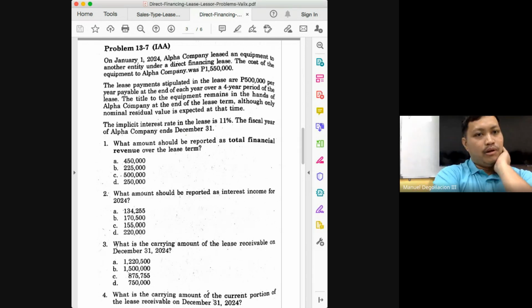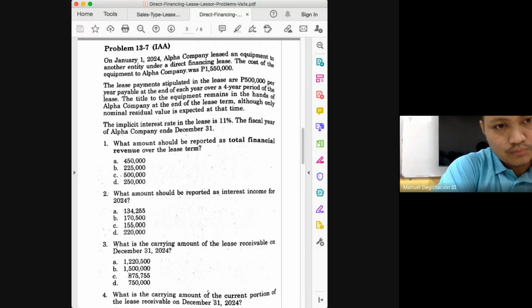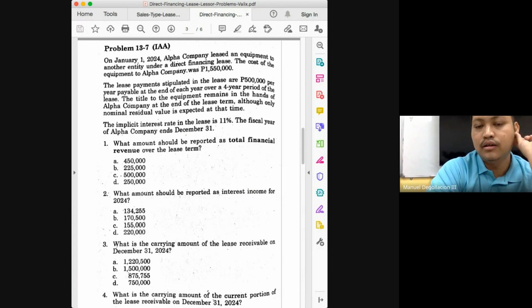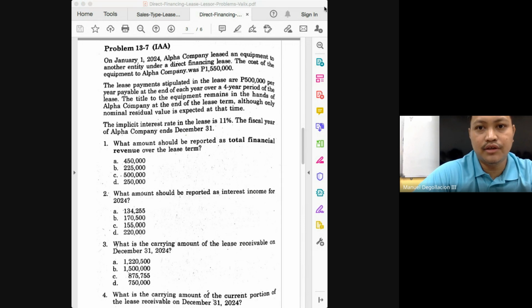Let's continue with problem 13-7. The first question, we haven't discussed this last time, correct? Let's try to see this through since this is just 4 years.